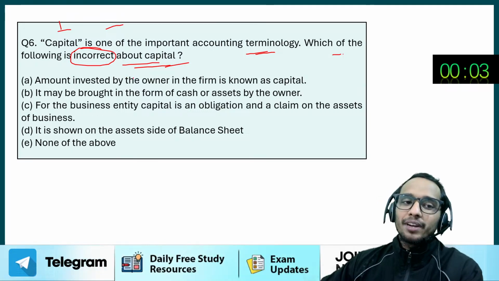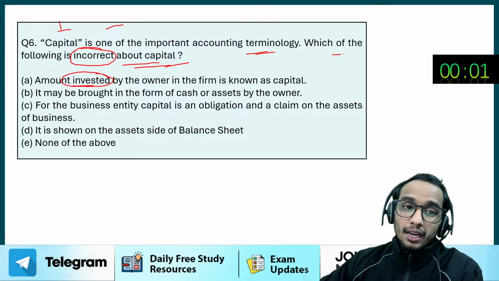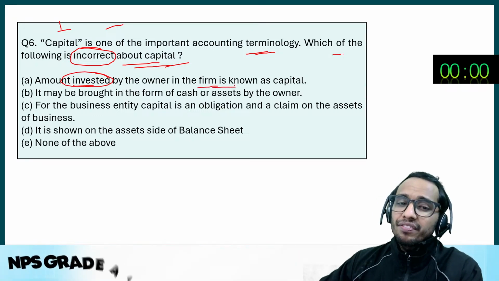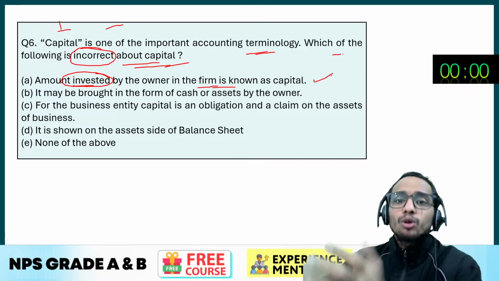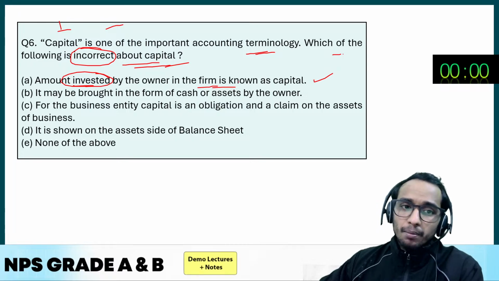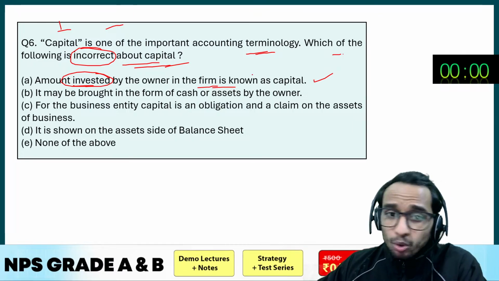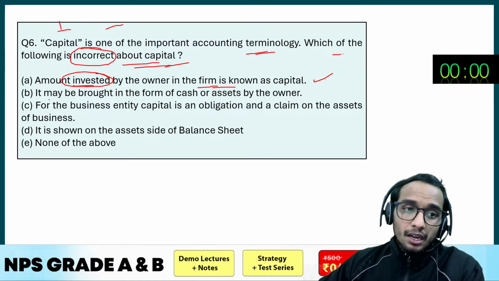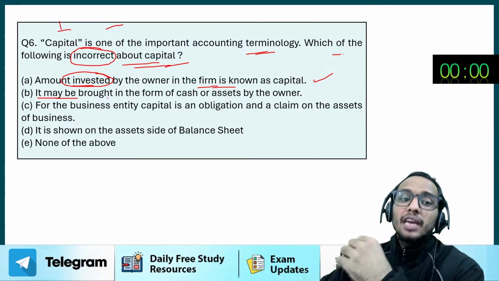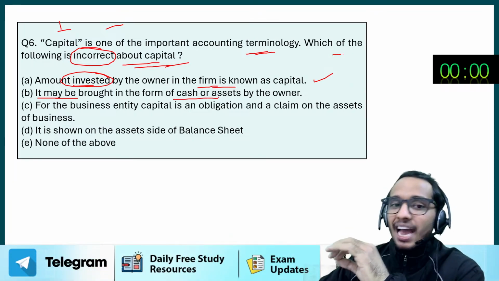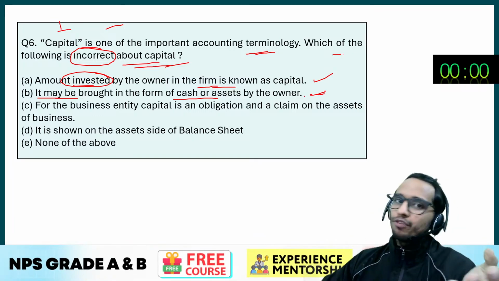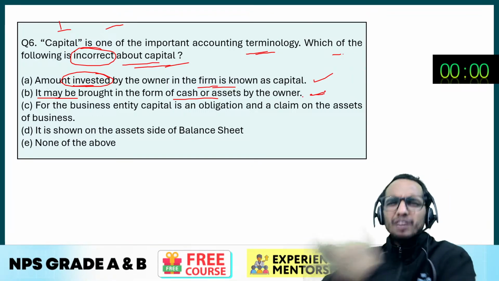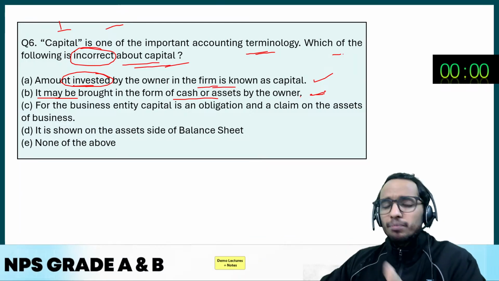First option says, amount invested by the owner in the firm is known as capital. Yeah, it's correct, so it is not going to be the answer, right? It looks correct. Second option, it may be brought in the form of cash or assets by the owner. Yes, owner can bring in capital in the form of cash or in the form of furniture, vehicle, any machinery,